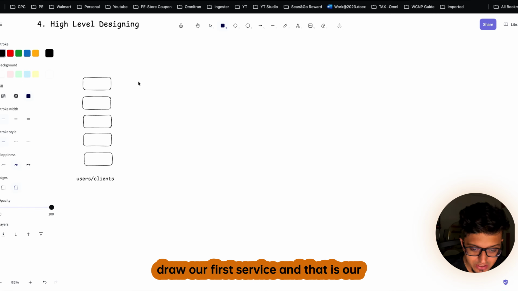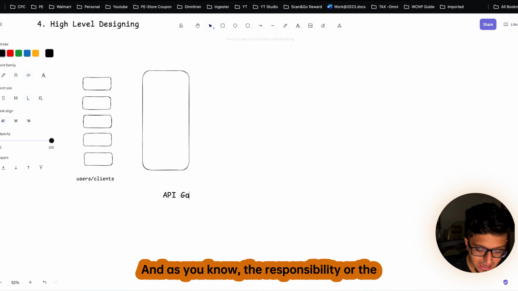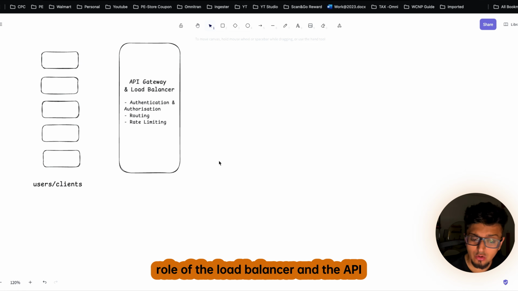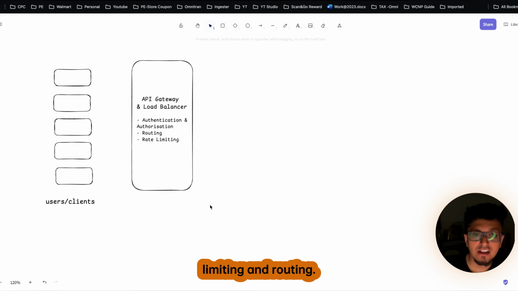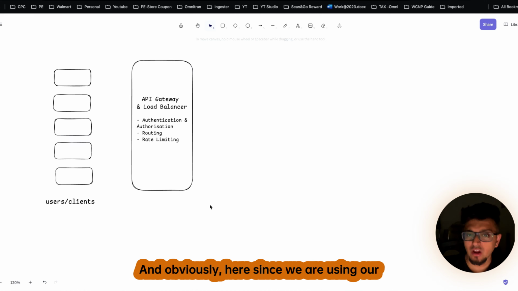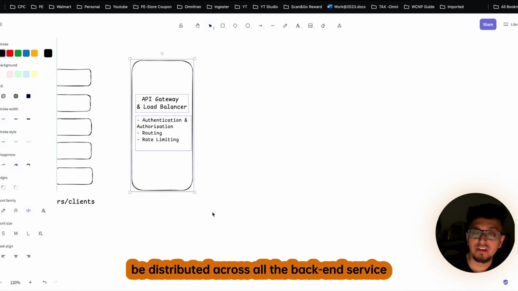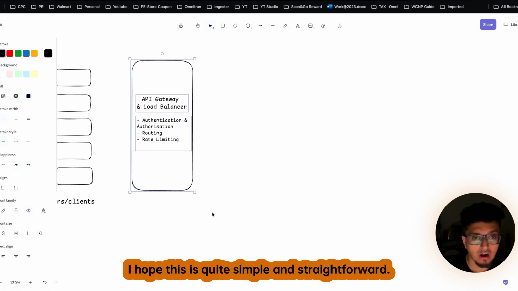So what I will do here is draw our first service, and that is our API gateway and load balancer. And as you know, the responsibilities or roles of the load balancer and the API gateway are authentication and authorization, rate limiting and routing. And obviously, since we are using our load balancer, the way the traffic will be distributed across all the backend services is with the help of the round robin approach.